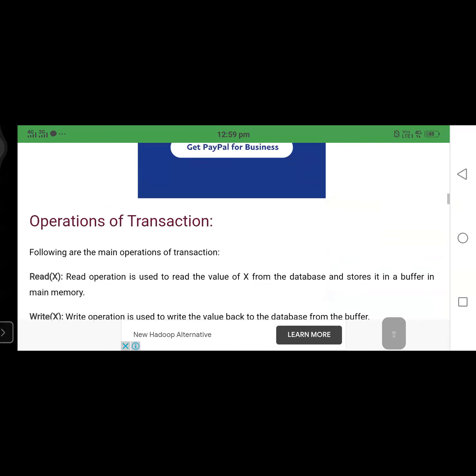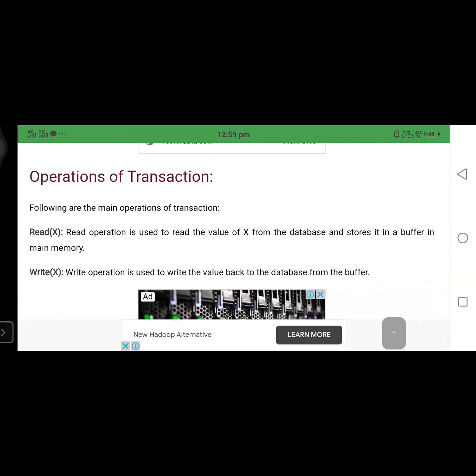Okay, now we try to see the operations of a transaction. Basically here we consider two operations. They are read and write. We also know what read and write are. Read means nothing but retrieving the data, not performing any changes. We are just retrieving the data from the database. So we can allow any number of users at a time to perform the read operation.